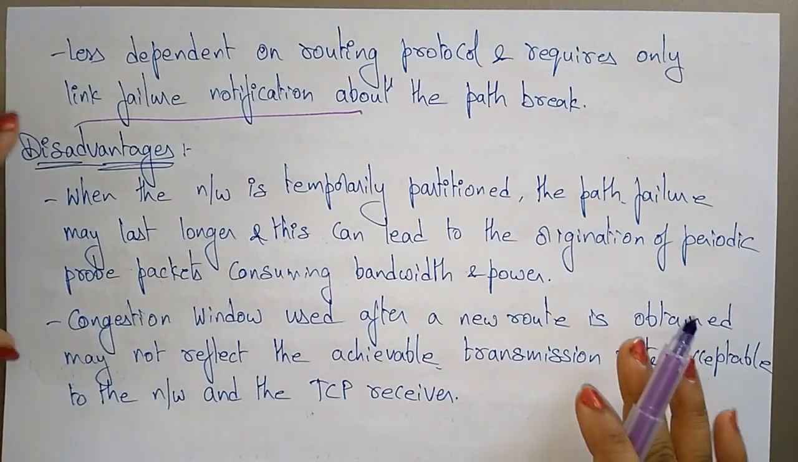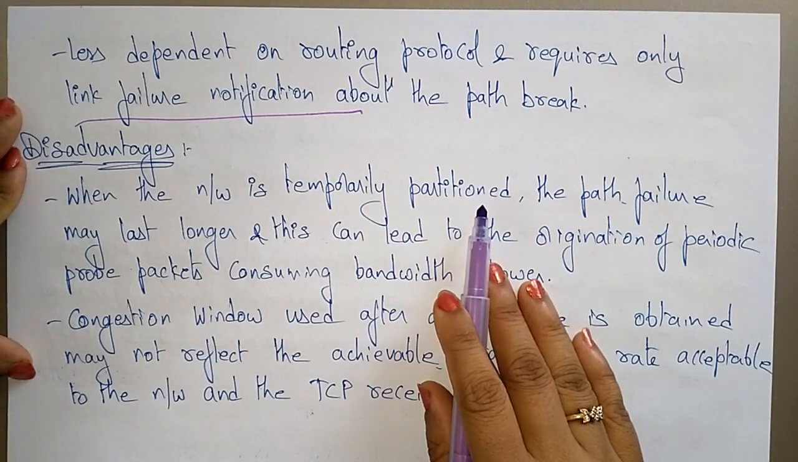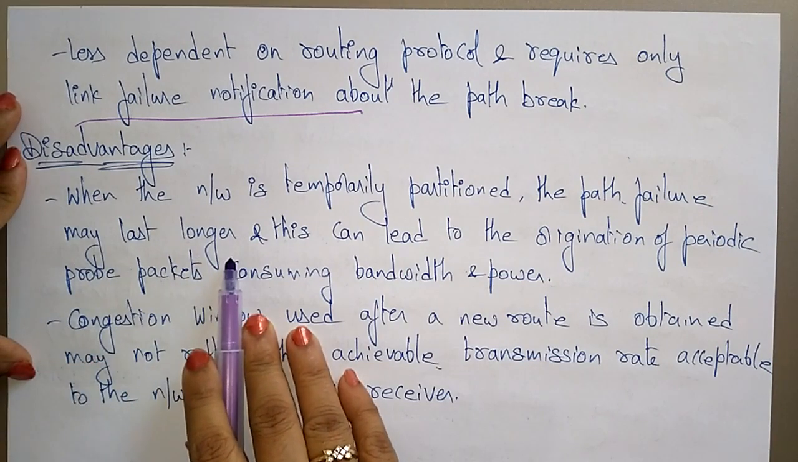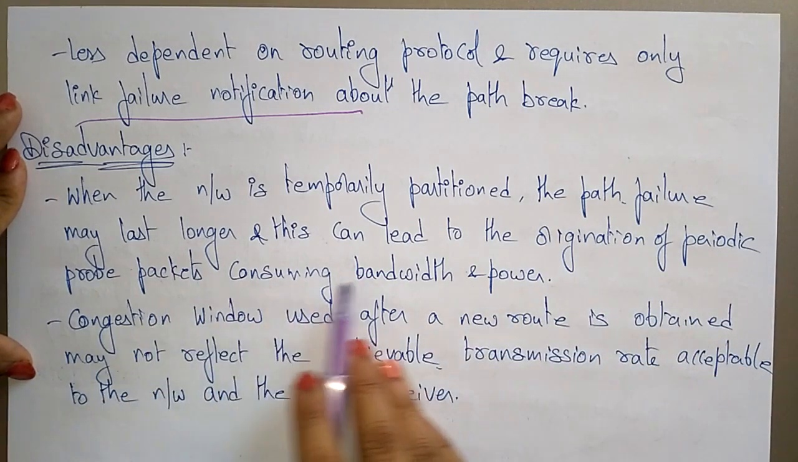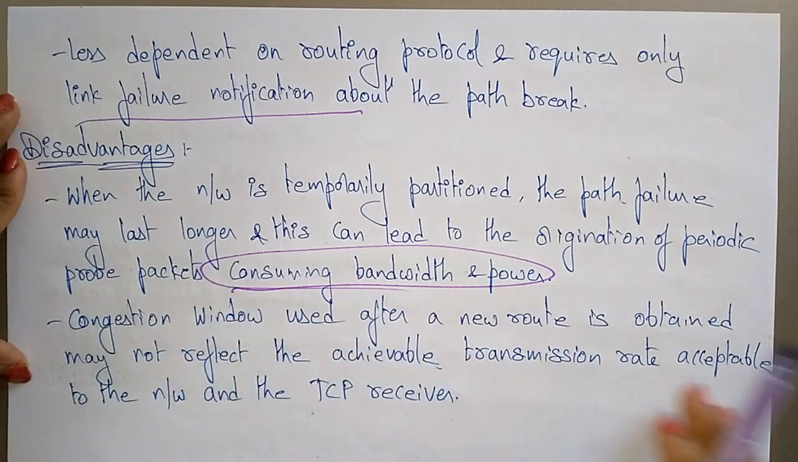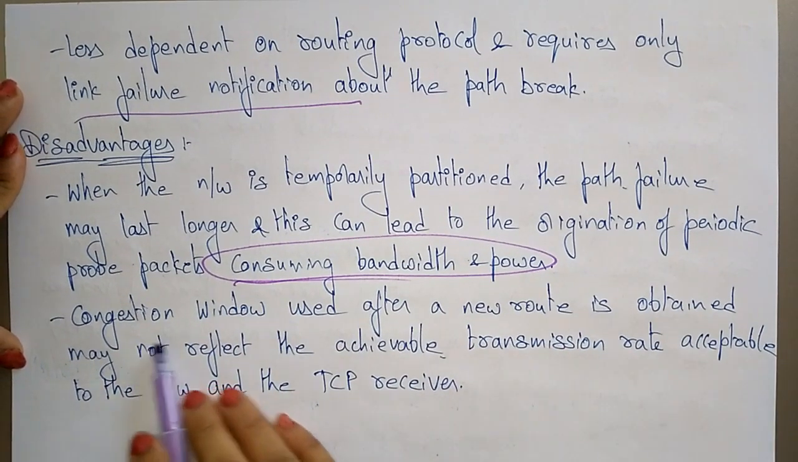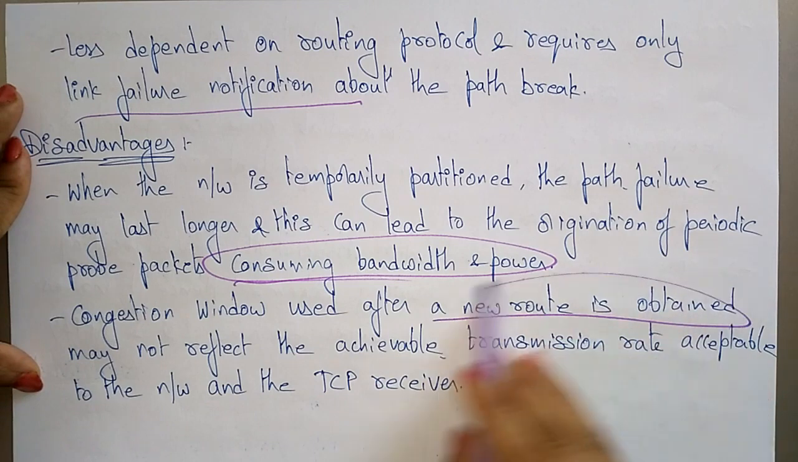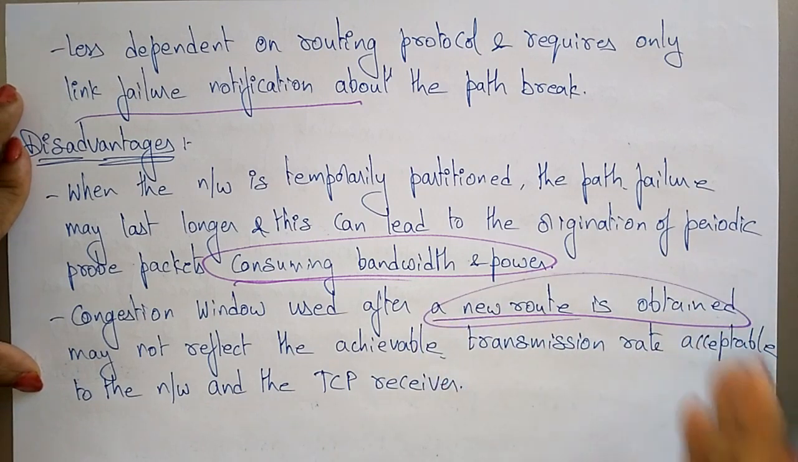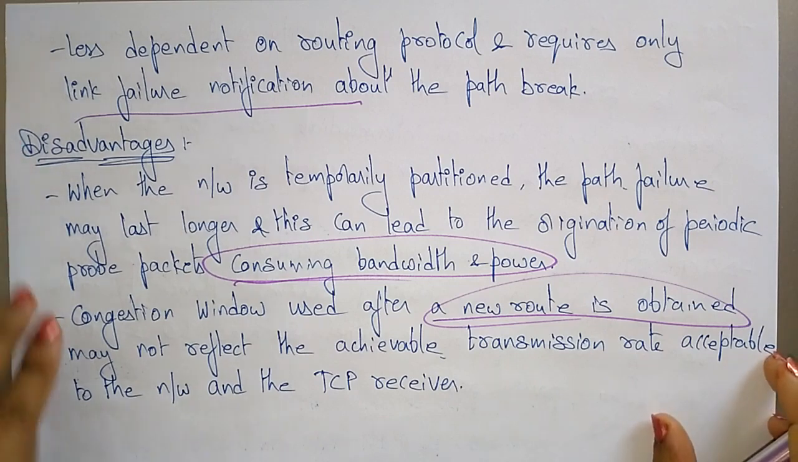Then what are the disadvantages? When the network is temporarily partitioned, the path failure may last longer, and this can lead to the origination of periodic probe packets, consuming bandwidth and power. Also, the congestion window used after a new route is obtained may not reflect the achievable transmission rate acceptable to the network and the TCP receiver. Thank you.